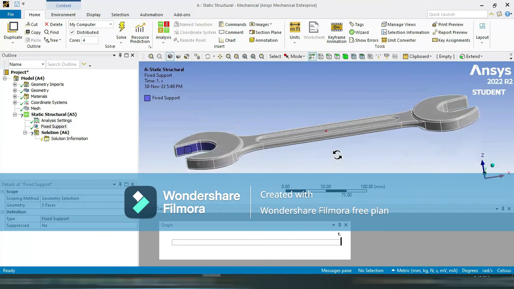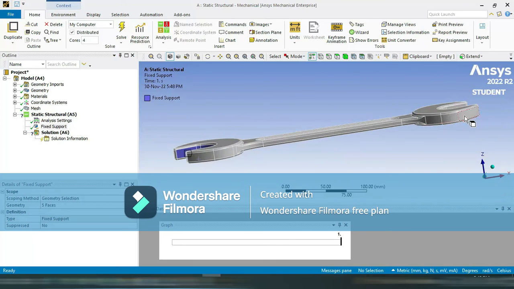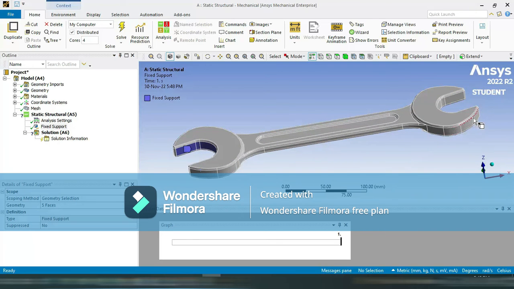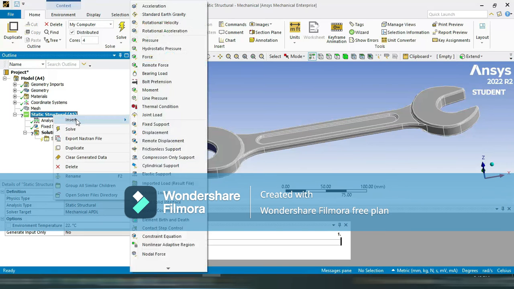Okay, again we are going to apply force to this side. Suppose we are holding this spanner from this side and applying force in this direction. Suppose the nut is here, we are holding this spanner here and applying force in this direction. So again I am applying the boundary condition here. Just go here, static structural, right click here, insert.